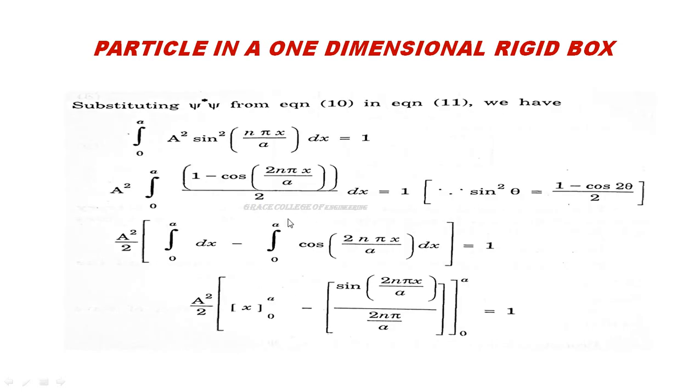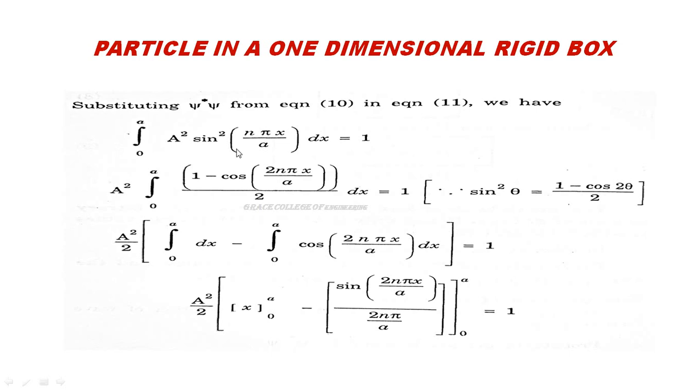Now substitute this value here. If you substitute this value, integral 0 to a of a squared sin squared n pi x by a into dx is equal to 1. Then what is sin square theta? We can write sin square theta as 1 minus cos 2 theta by 2. So substitute theta value here: 1 minus cos 2n pi x by a by 2 into dx which is equal to 1.